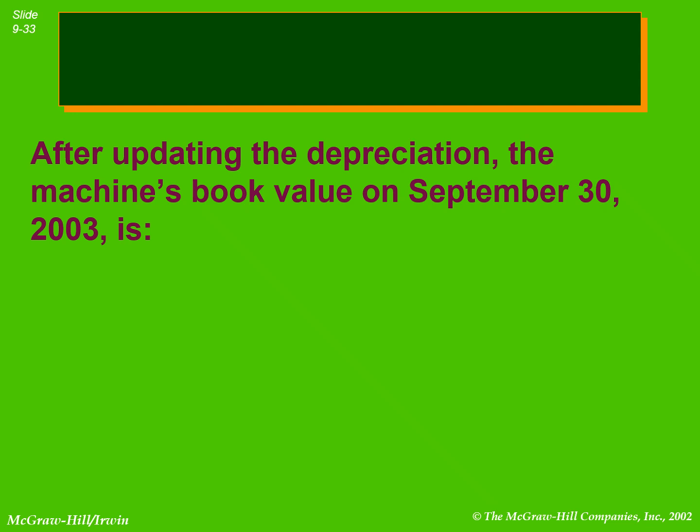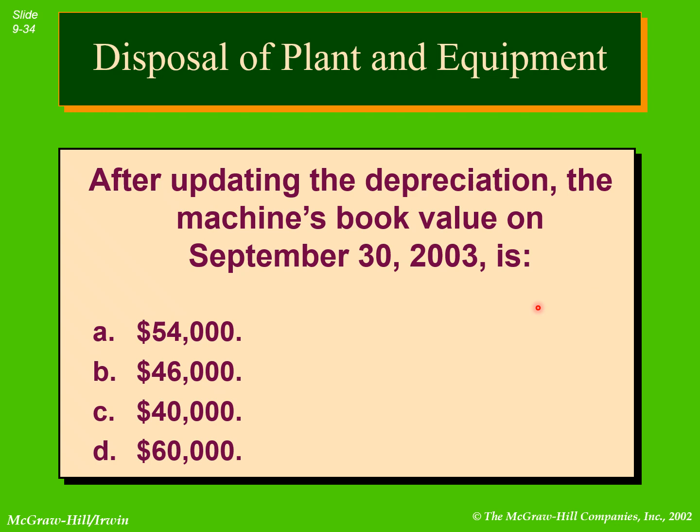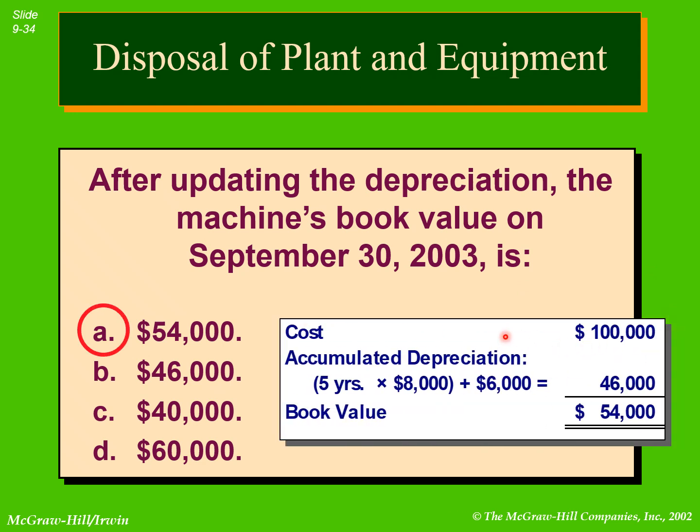So what would be the book value after this? What would be the book value on September 30, 2003? Here we have 4 options. Working for calculation of the book value: cost is 100,000. Accumulated depreciation for 5 complete years at 8,000 each, 8,000 into 5, that would be 40,000.